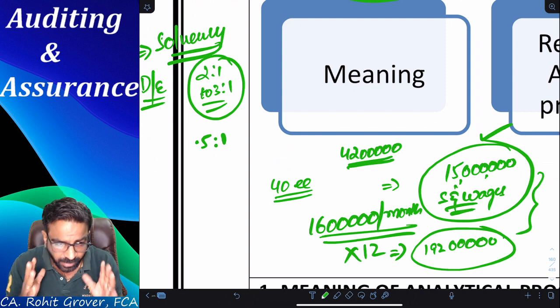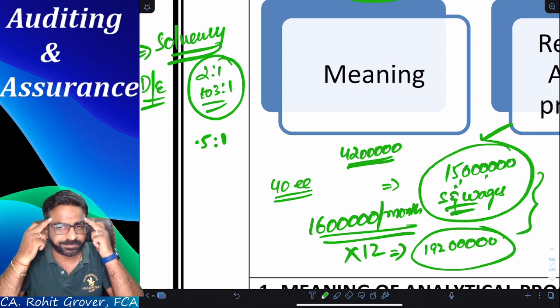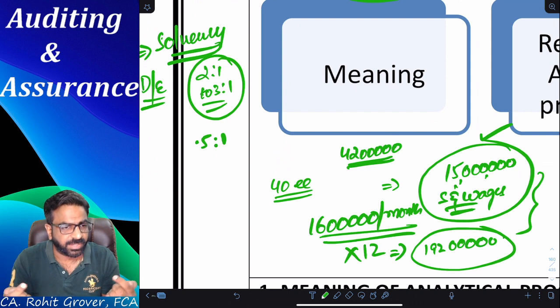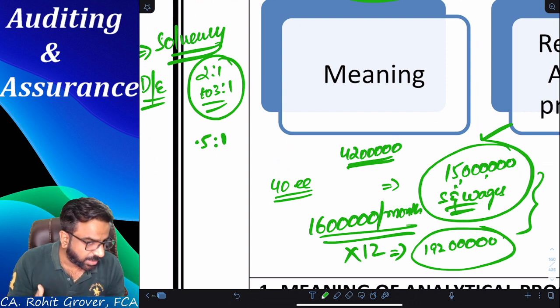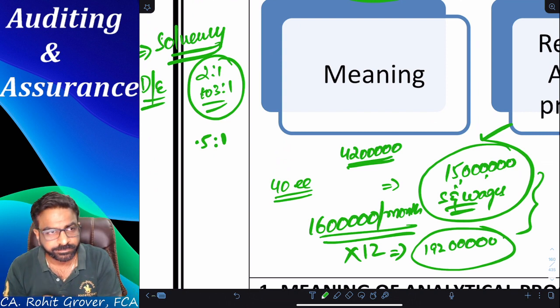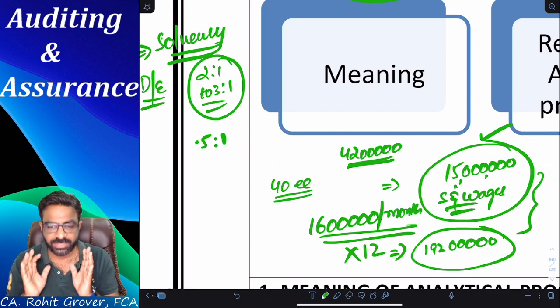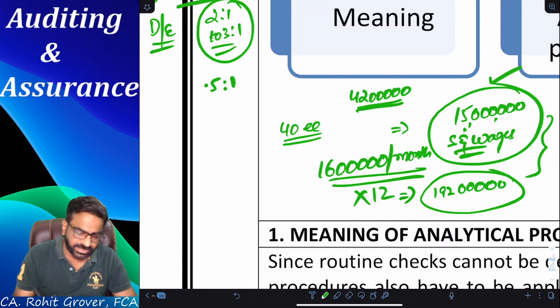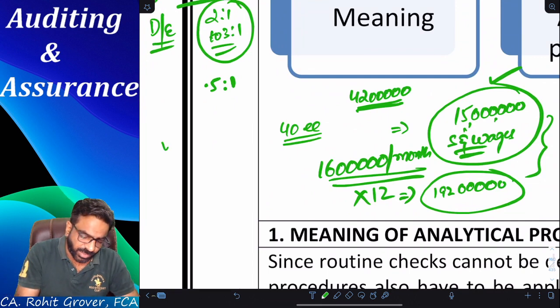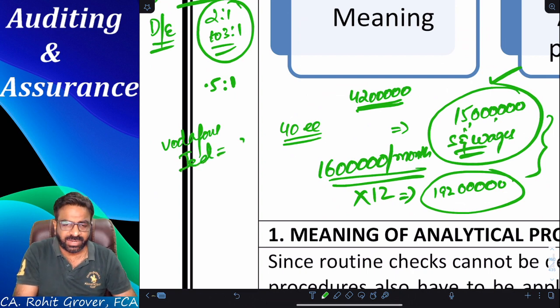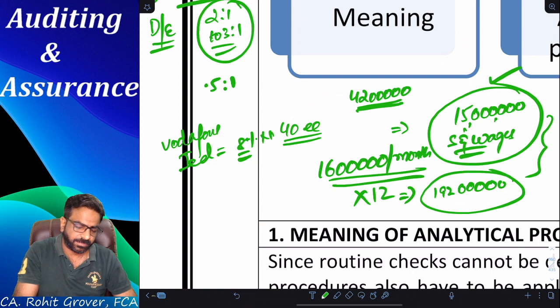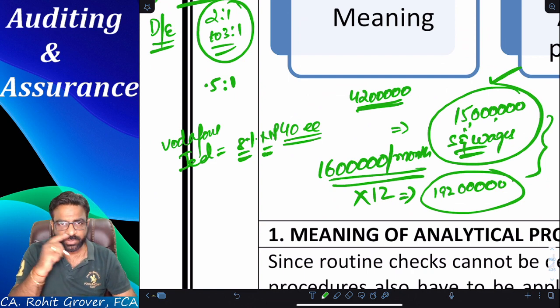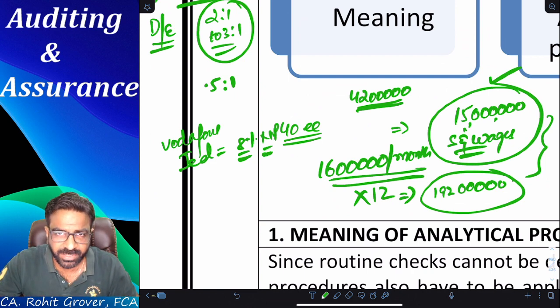But again, it all depends upon whose judgment, everyone? Auditor's judgment, whether he wants to go for TOD or for analytical procedure. Now, what do you mean by analytical procedure? Let's say for example, you are the auditor of Vodafone Idea company, and you see that Vodafone Idea is only earning 8% of net profit. Are you getting the point or not?